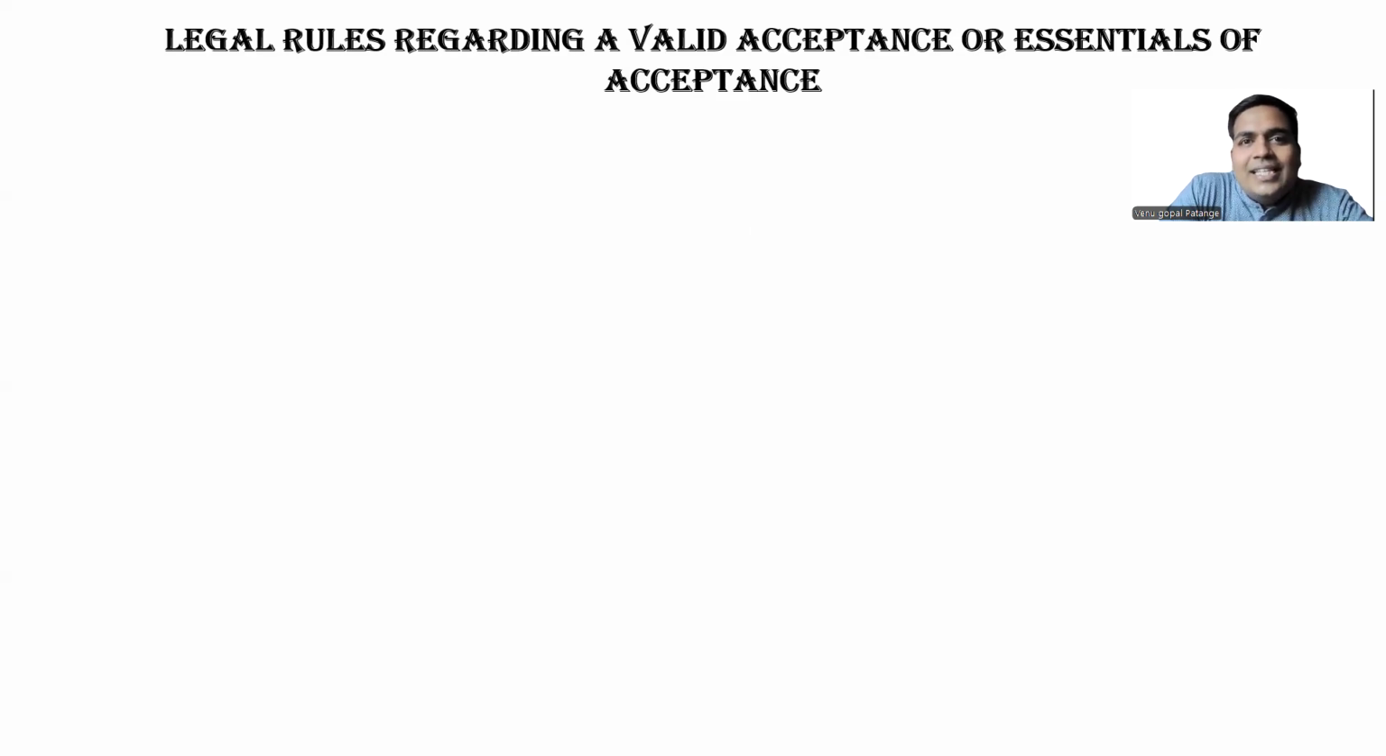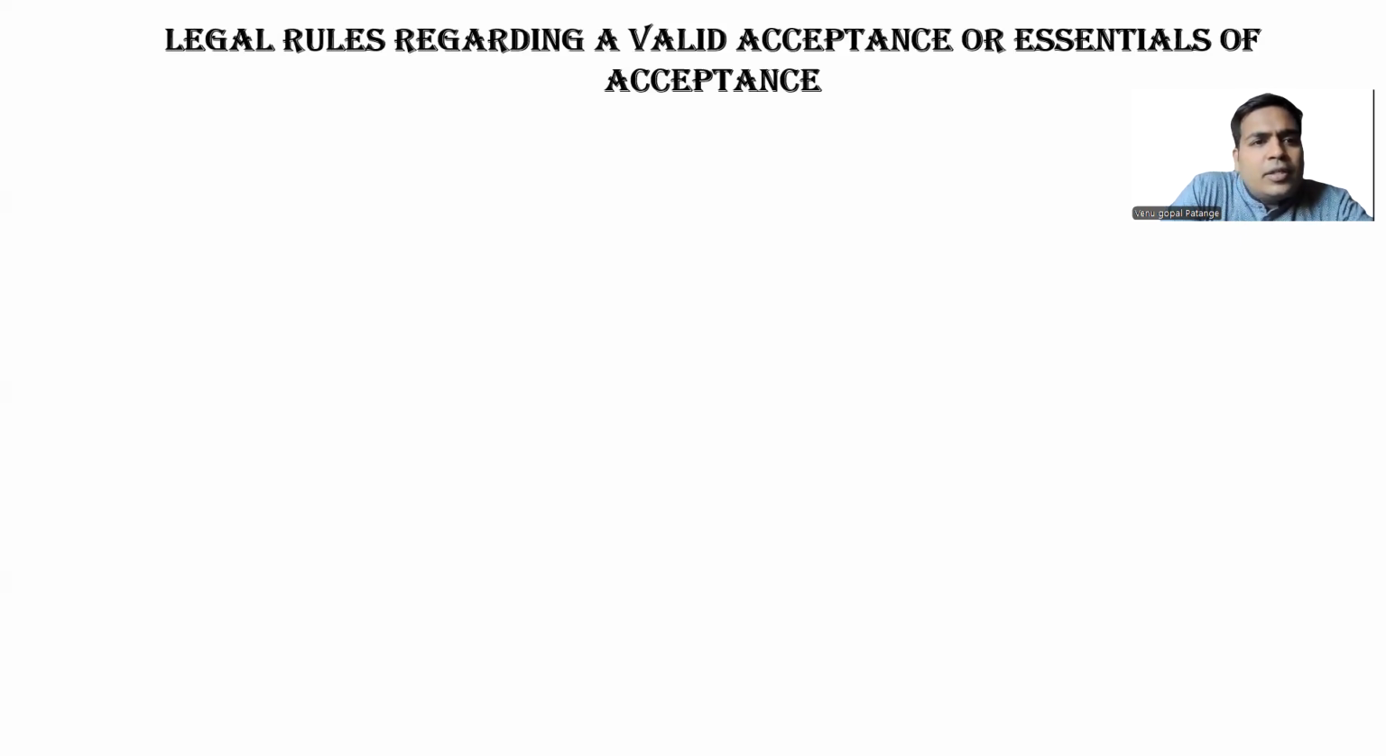Hi students, in the last video, we covered two questions of acceptance, which are the definition of acceptance and the relationship between acceptance and offer. In this video, we will be covering the legal rules regarding a valid acceptance, or essentials of acceptance. So there are 7 pointers. Let us go through one by one.